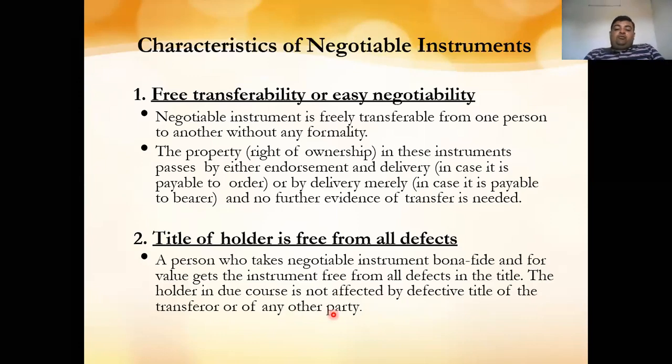For example, let us take an example of title of holder free from all defects. You have taken a checkbook of your friend and made the check in favor of Mr. B from whom you have purchased the goods. Now Mr. B, who does not know who is the actual holder of this account, is unknowing, and there is a defect of title. It means the title belongs to your friend, but you have signed on behalf of your friend. So here there is a defect in title.